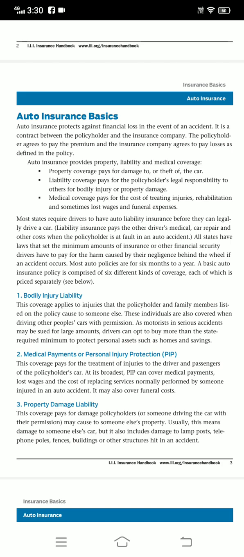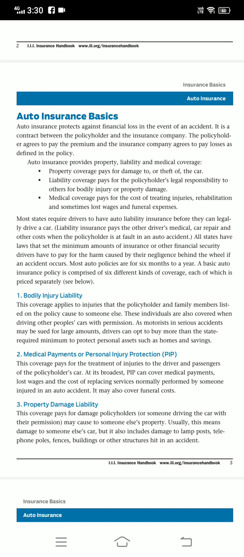Most auto policies are for 6 months to a year. A basic auto insurance policy is comprised of six different kinds of coverages, each of which is priced separately.